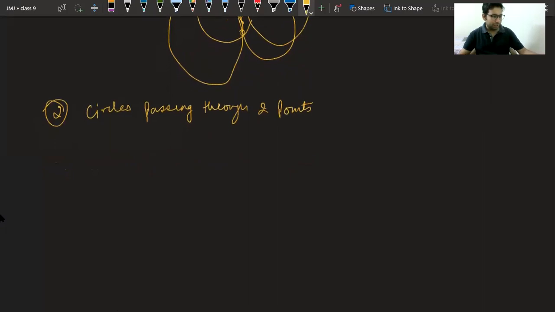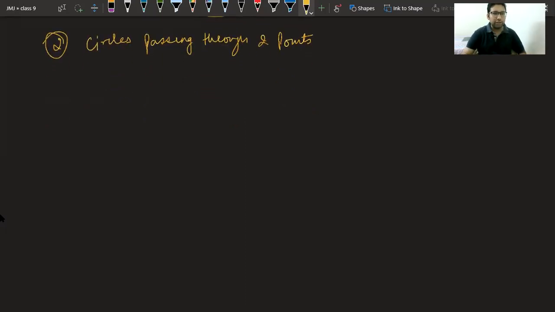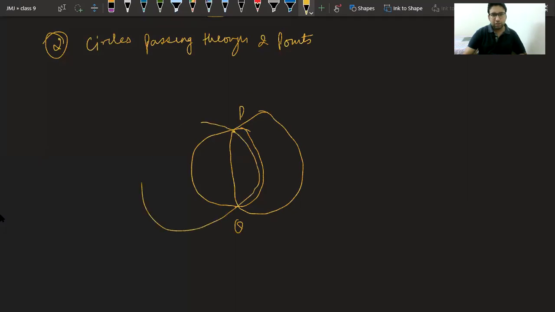Class, please confirm if you have got this diagram. If you have 2 points, still you cannot draw a unique circle. There can be infinite circles passing through 2 points. Let me draw the diagram a little for you. P, Q. Suppose a first circle, then a second circle passing through these 2 points, then a larger circle like this. So you can have infinite circles passing through 2 points. It is not a unique one.